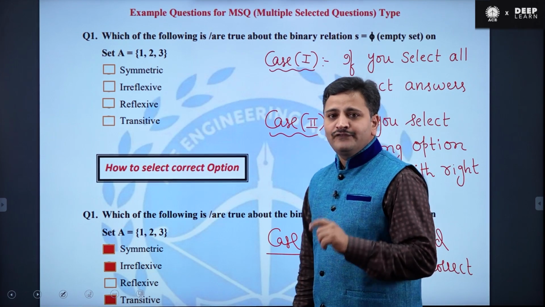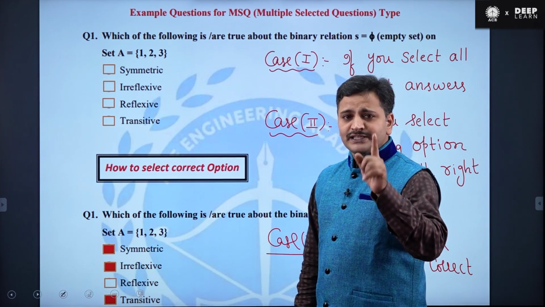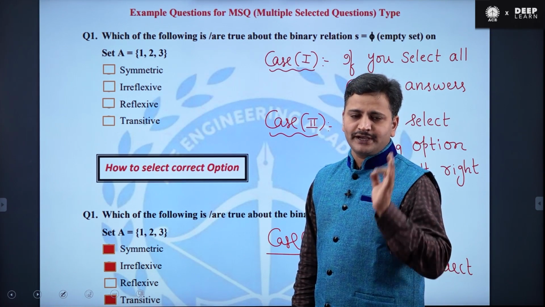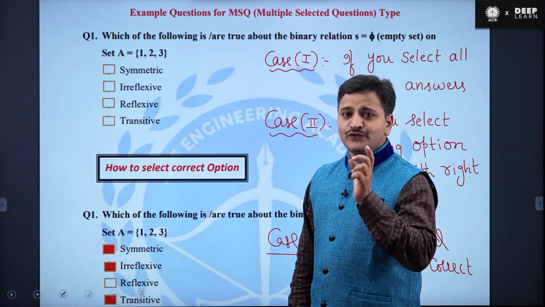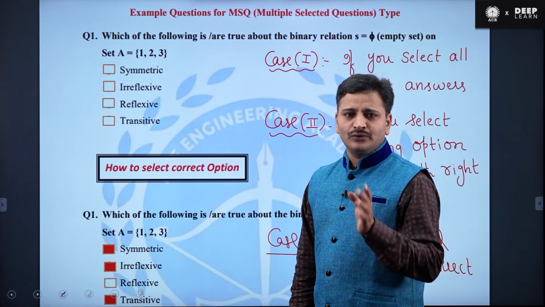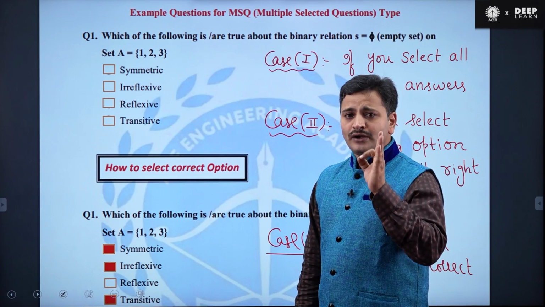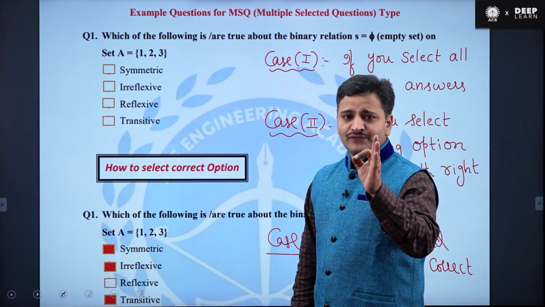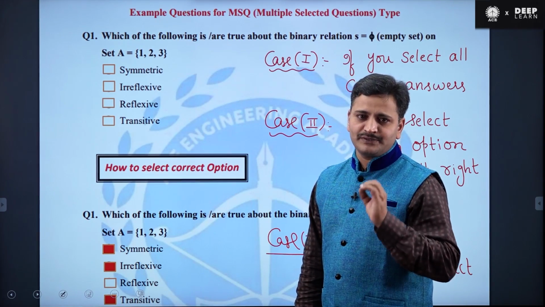Now you tell me, when will you score marks for this problem? You will score marks for multiple select questions only if you select all correct options. Then you may have a doubt: Sir, if I select a few options, will they assign partial marks? No, there is no partial marks allotment for students. If you choose all correct options, only then will they give full marks. Even if you leave out one option, they don't give any marks. And there are no negative marks for multiple select questions.